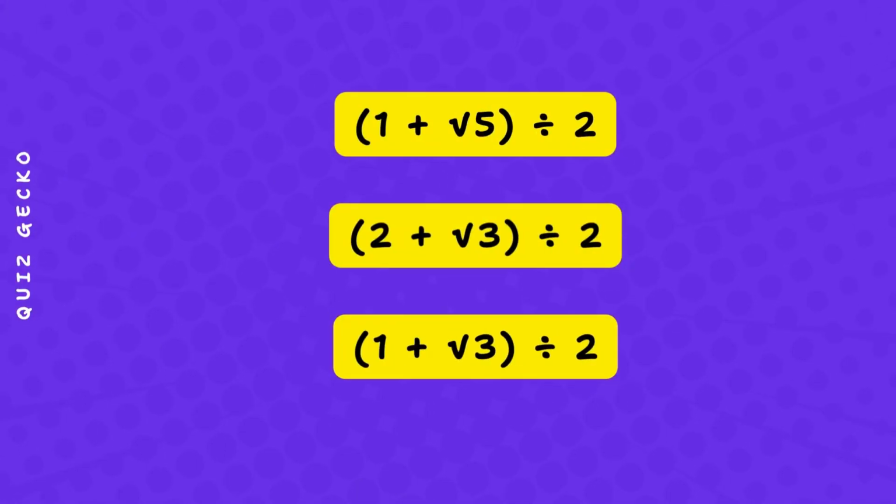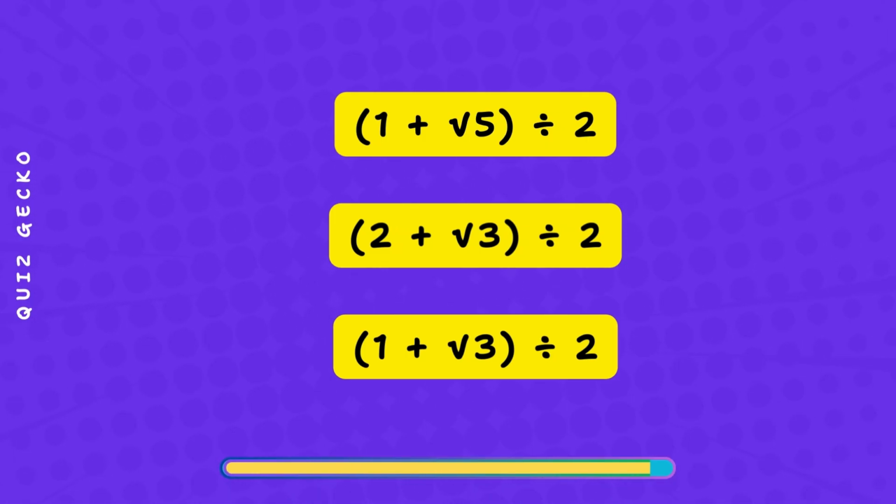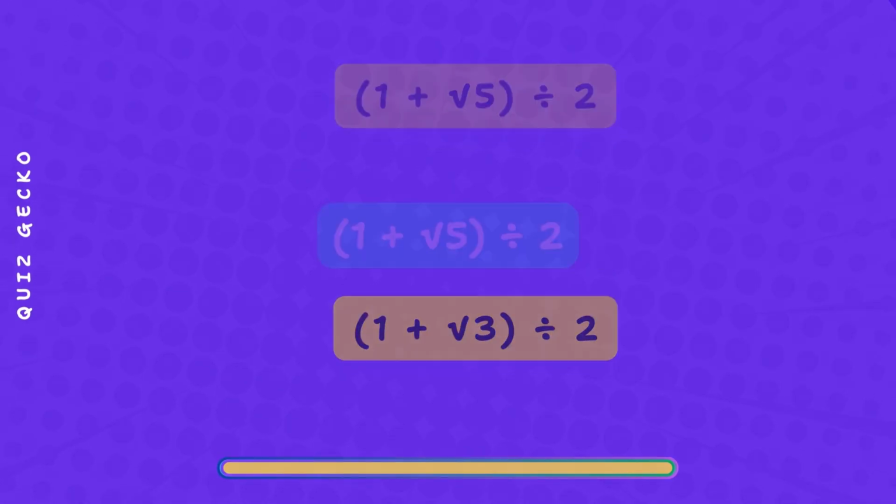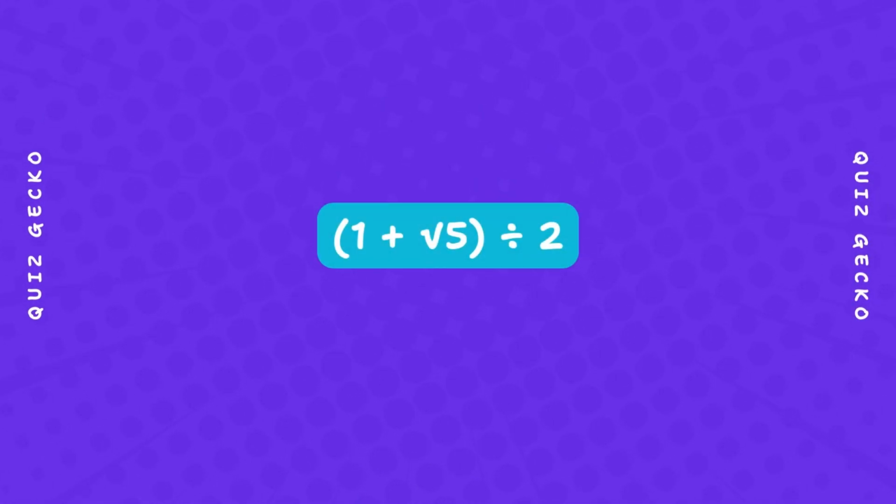Which formula correctly represents how the golden ratio is calculated? 1 plus square root of 5 divided by 2, 2 plus square root of 3 divided by 2, 1 plus square root of 3 divided by 2. The golden ratio comes from dividing 1 plus the square root of 5 by 2.